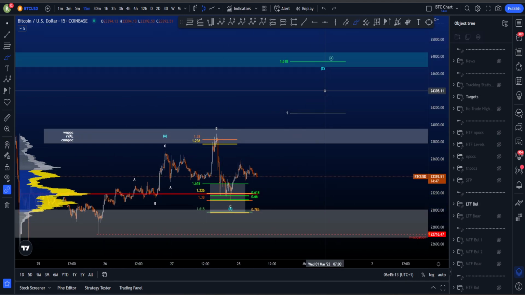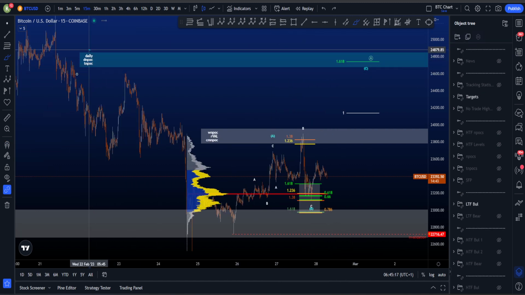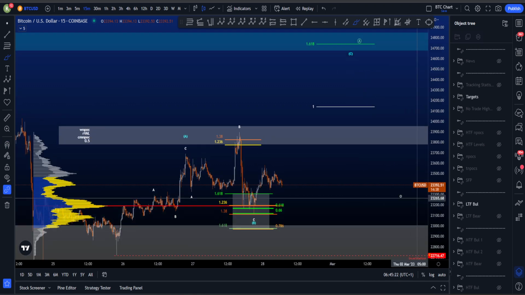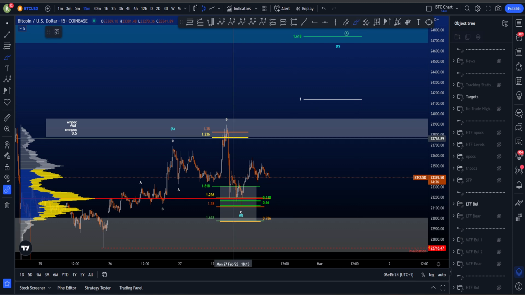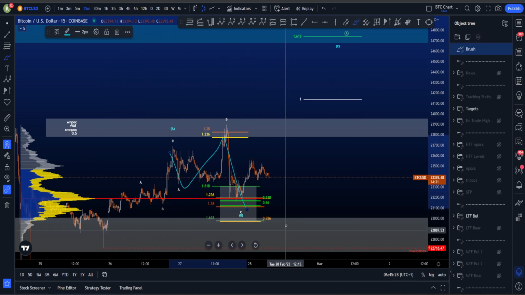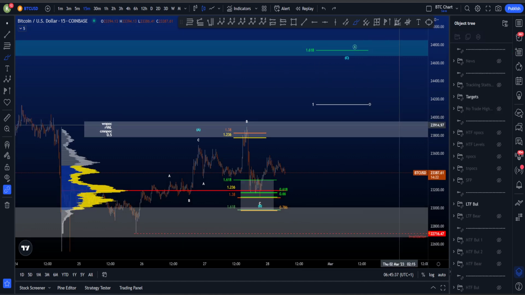ABC, then one of the targets for a wave C is the 1.618, which also has nice confluence with the target box that I have over here. So that is why I have wave C so far up there. But we have to see if we would reach that. But this is of course the bullish scenario where this is a 3-wave structure followed by an ABC 3-wave structure, which then means we are going to find more upside and at least take these highs again and see how far we can go up. The 1-to-1 is a target as well at about 24.1k, and then we have the 1.618 and 24.7k.